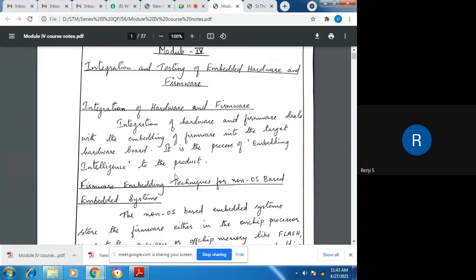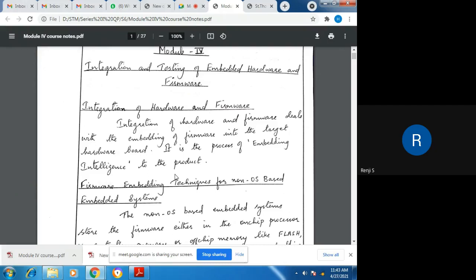So integration of hardware and firmware deals with embedding of firmware into the target hardware board. So you will have a target system on a board. There you will be having processor, memory, and all the necessary devices for building the entire product, and we are going to embed the firmware into that target board, into the memory of that target board.